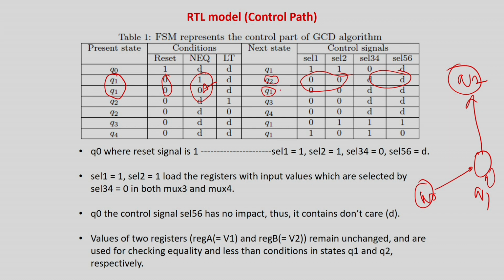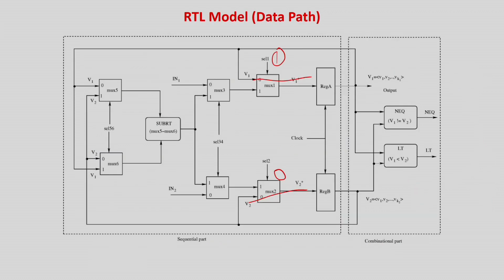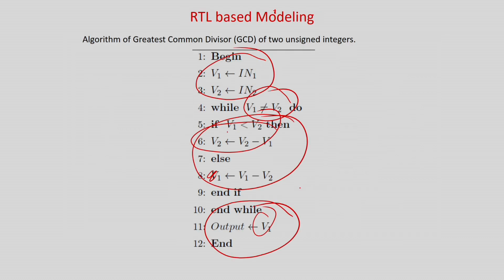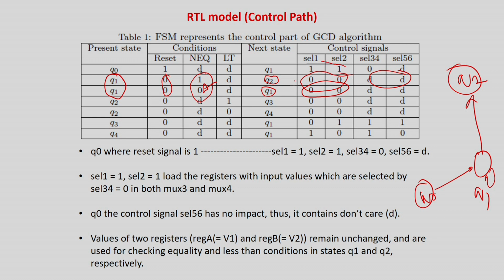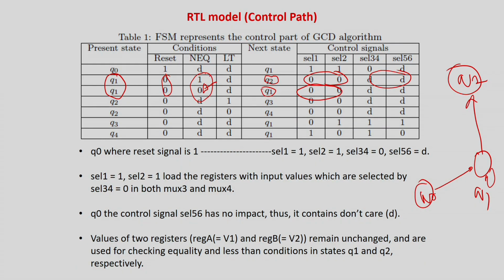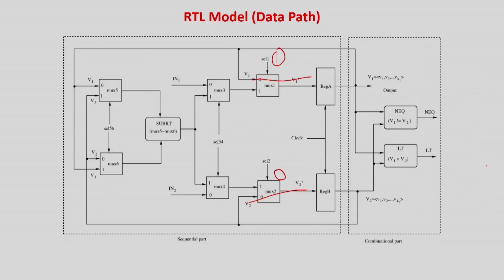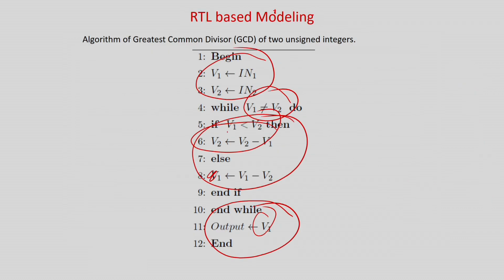And in fact in this case if both of them are equal, you will remain in state Q1 itself, and the selects are 0, 0. So in both cases, the select 1 and select 2 lines are 0, 0 in state Q1. This corresponds to the fact that V1 and V2 are frozen. There are no changes in value. But if V1 is not equal to V2, then you are going to the next state where a lot of activities will happen. But if both of them are equal, you will be in state Q1 itself. So there is a self loop and the value is frozen. That is where you have stopped, and the output you can take from V1.